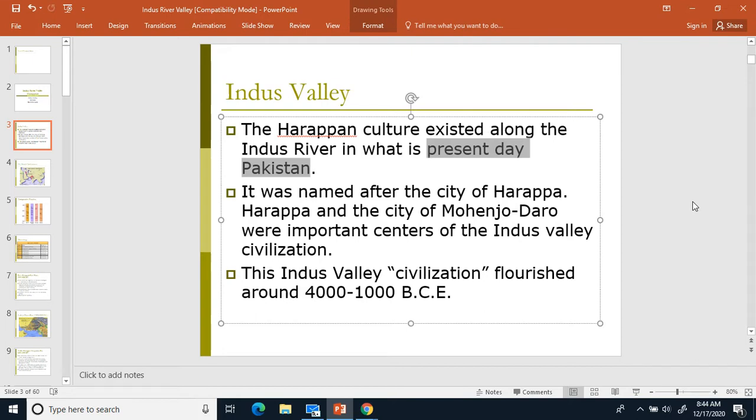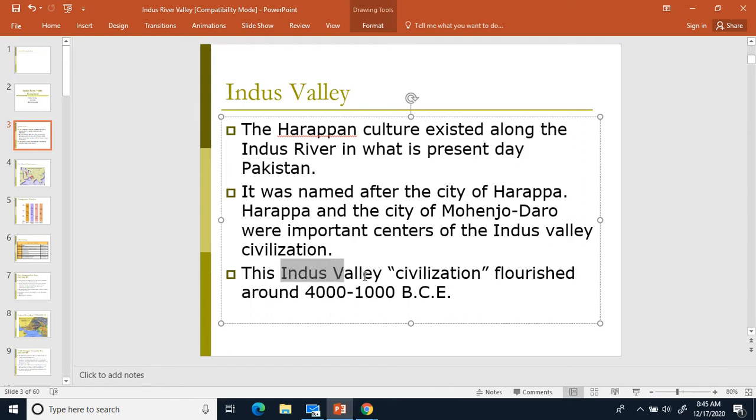Now, the Indus River Valley civilization is normally called the Harappas. It's named after the city Harappa. There's also another important city called Mohenjo-daro. So you had Harappa and you had Mohenjo-daro. Those are the 2 big cities that they had in the Indus River Valley. And as I said, the civilization is normally called the Harappas.